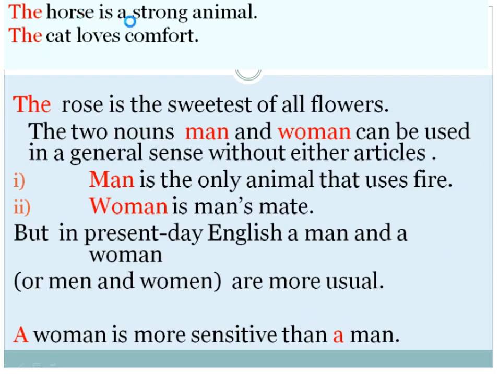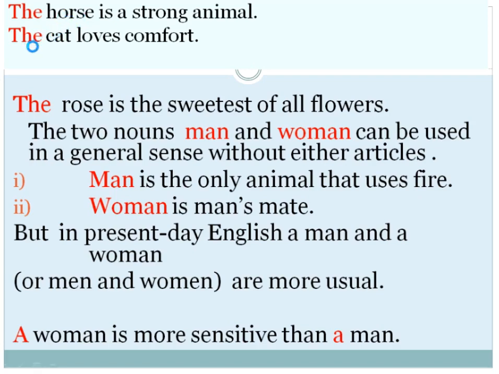The horse is a strong animal. Horse is a noun here and the article "the" is used. It is the same thing. The horse represents the horse as a class, the whole class you can say. It means it is the quality of the horse, not only one horse but all horses.